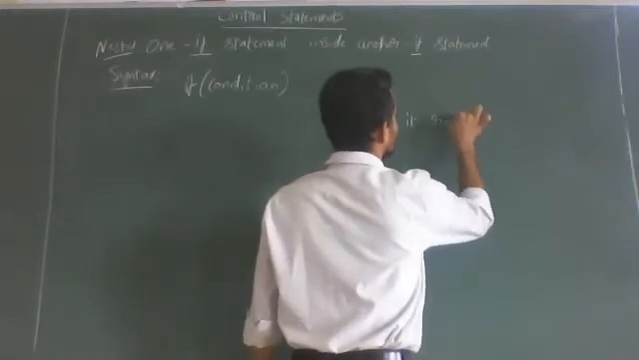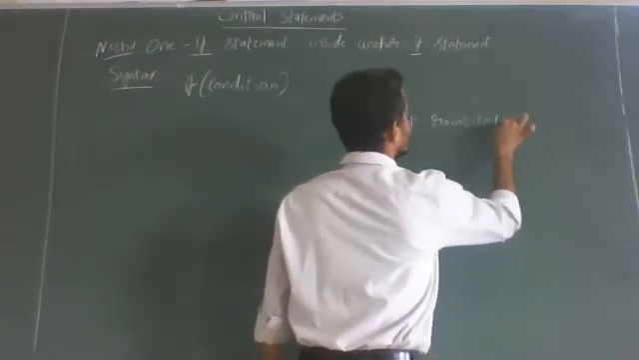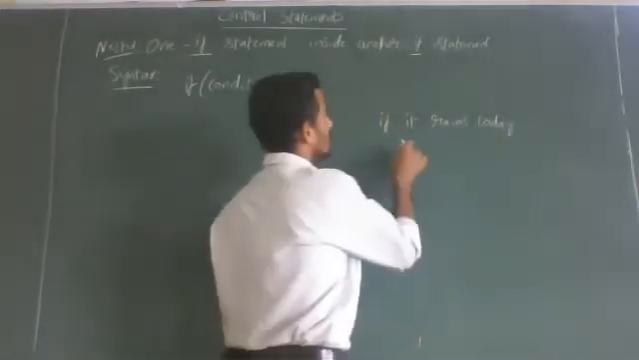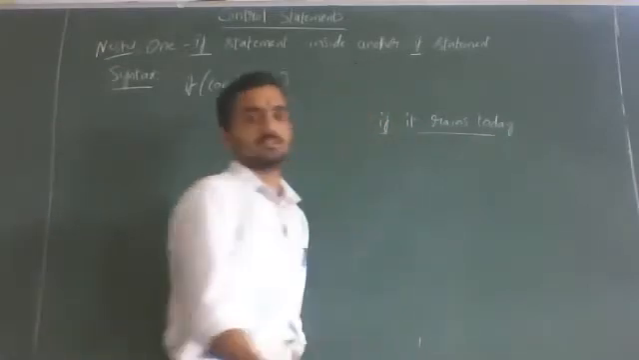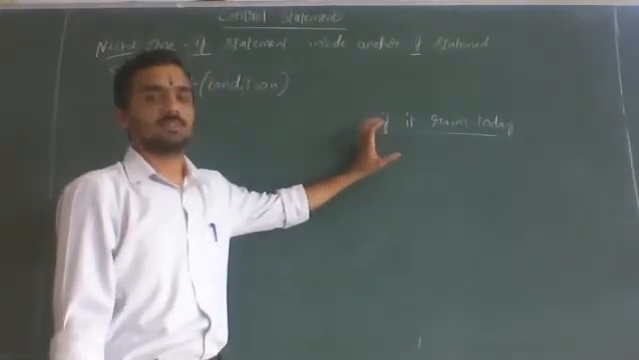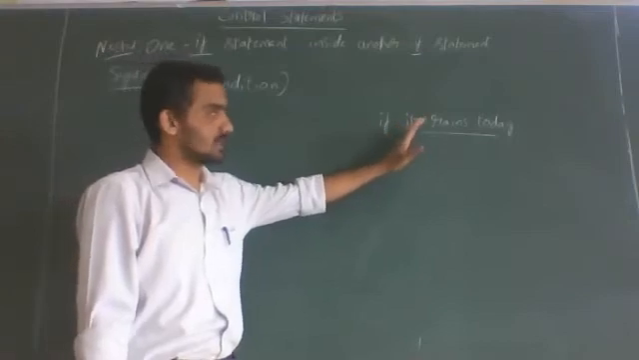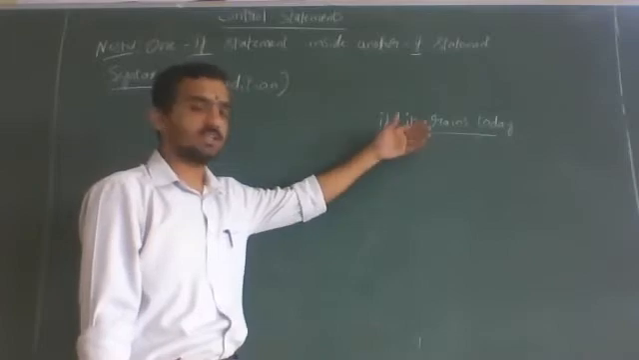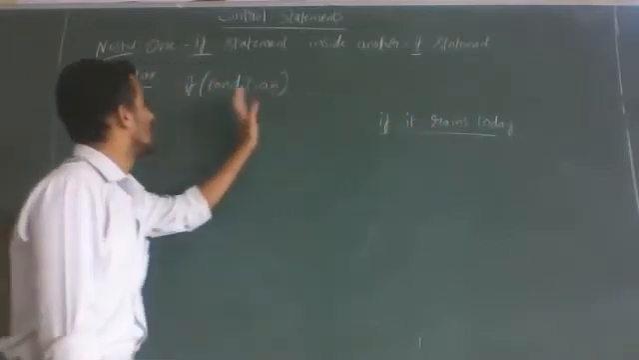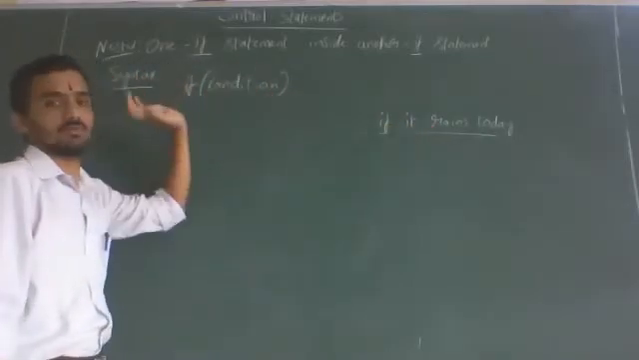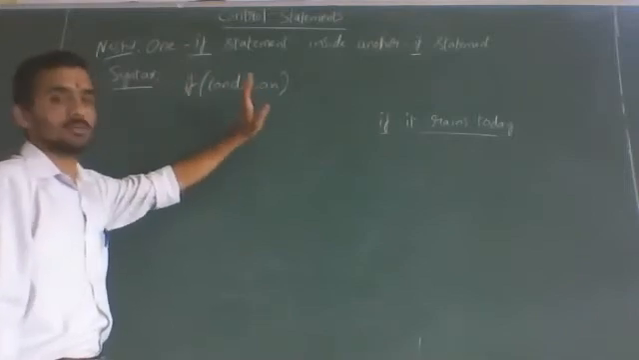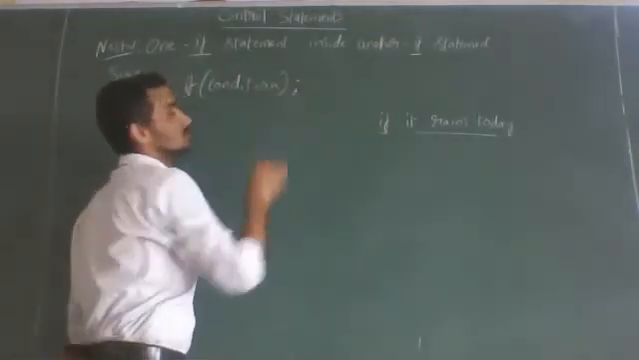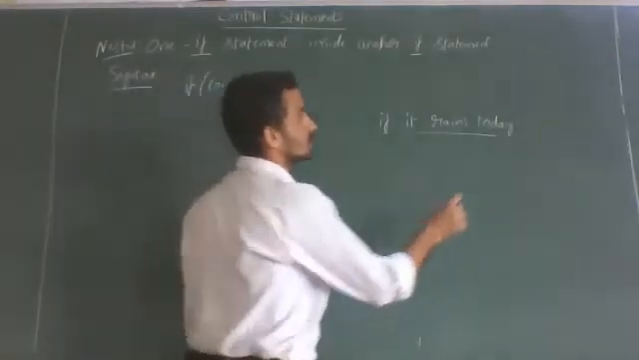Just remember the English language, then you understand. I write: if it rains today. If you look at the sentence, you can understand that in front of it you have to write a condition. It should act like a condition, meaning the result of that sentence should be either true or false. If it rains, true. If it doesn't rain, false. Similarly, in front of if, always a condition will come. And after the condition, remember that there will be no semicolon.